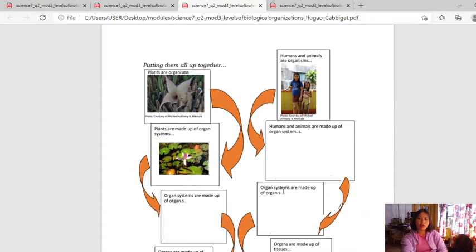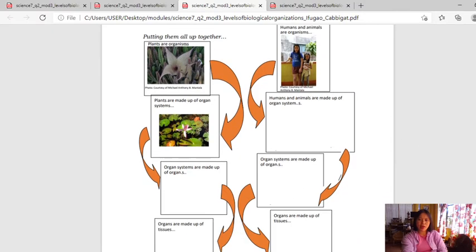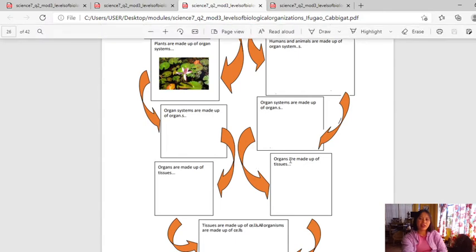And then you have organ systems are made up of organs, of course. For example, you have here the circulatory system. So the organ systems are made up of organs. So what organs can you draw here? Organs of the circulatory system. And then after that, the organs are made up of tissues, right? So you're going to draw the tissues here, tissues of the heart.